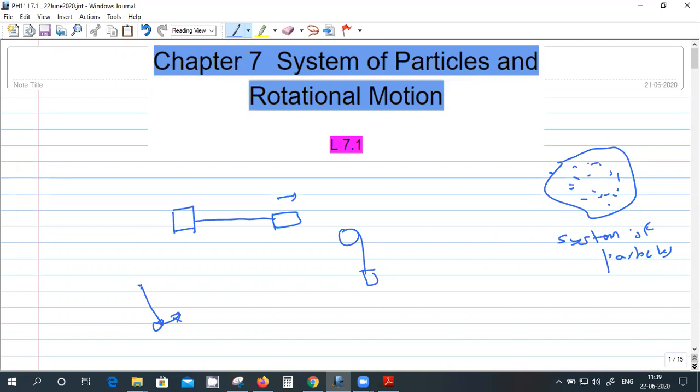But once you have a body of extended dimensions like this, and I have an axis like this and I rotate it, then I can consider the motion of individual particles in the body.